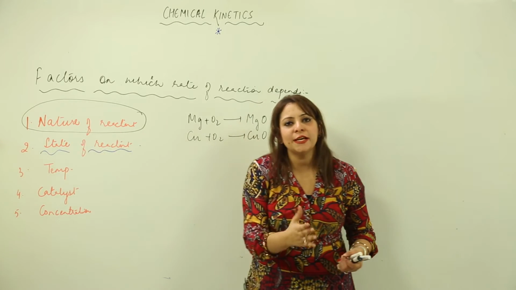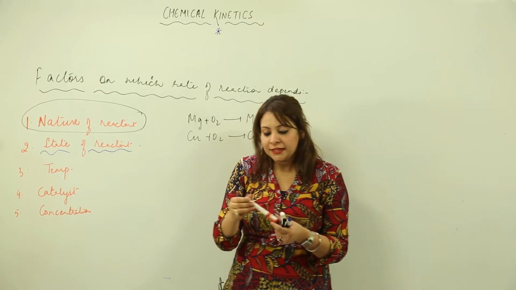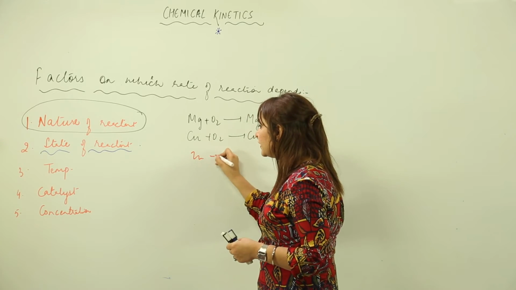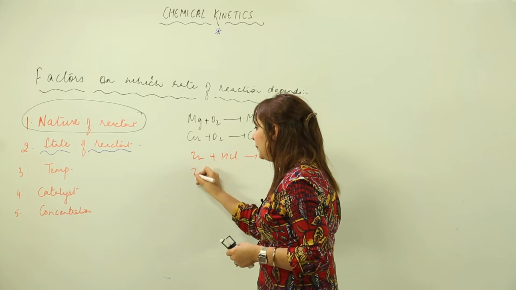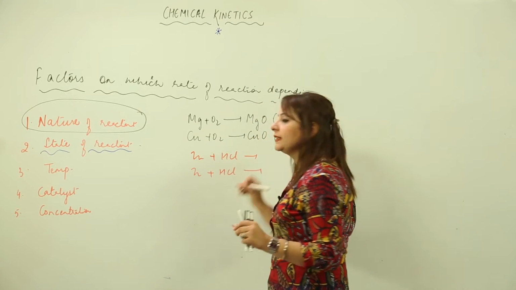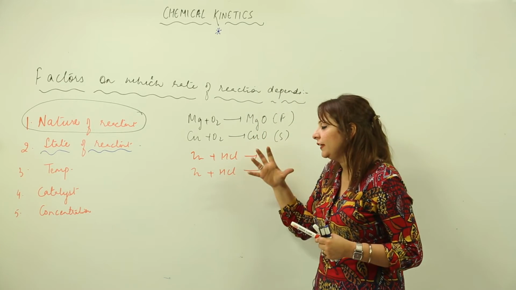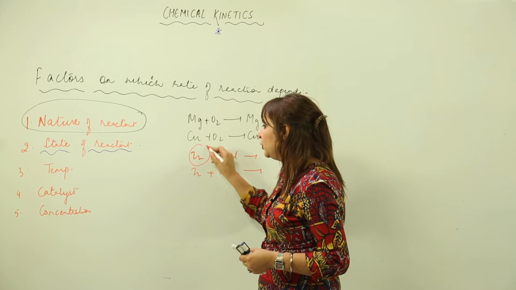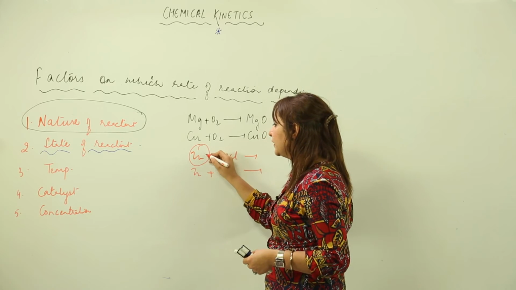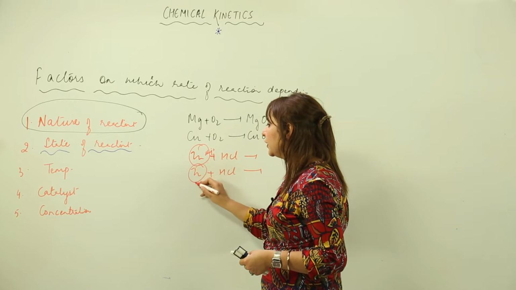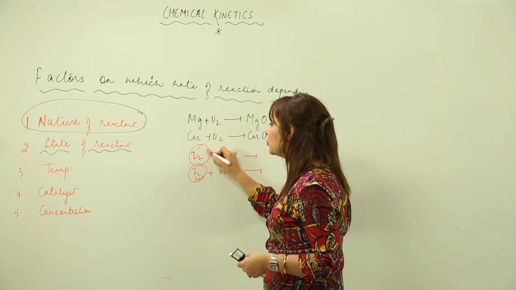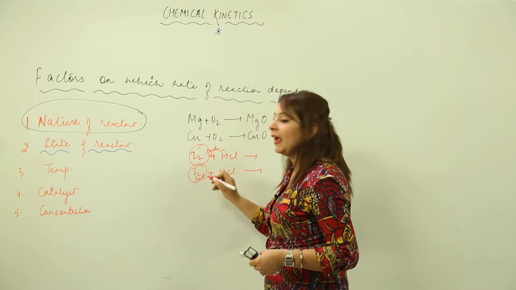It is not only the state, one more thing I want to tell you. See, we have Zn plus HCl. I am writing two reactions, Zn plus HCl, Zn plus HCl. In one I am using a zinc powder, and in the other I have a zinc rod.